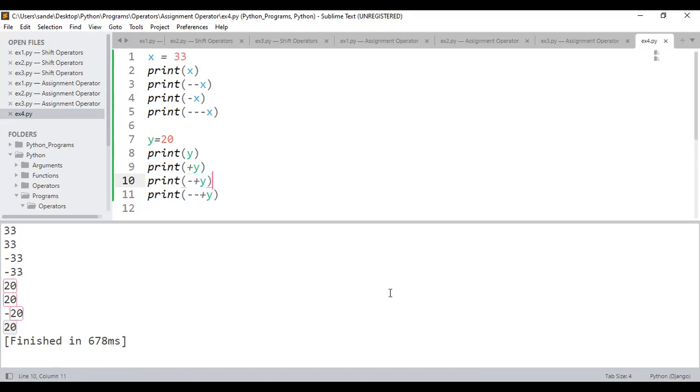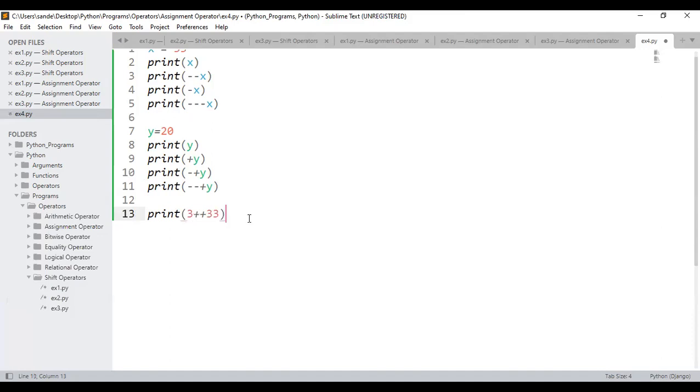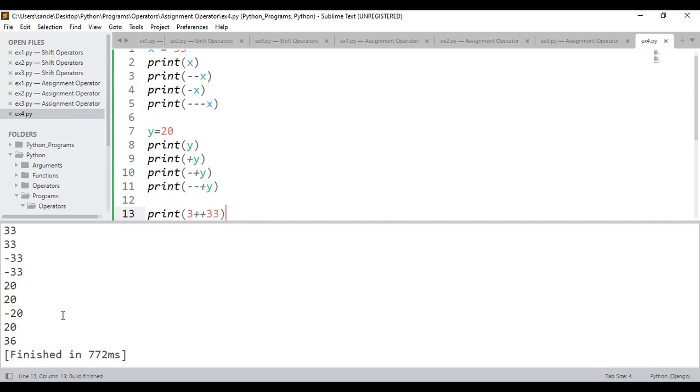Is that clear? I hope these things are very simple and easy to understand. Is that clear for everyone? I want you to respond. Okay, what is the answer for this? We'll see how many of you can tell the answer for this one. 3 plus 33, it will not increment. No, 3 plus 33. What is the answer? 36. See here, 36 is the answer that I got.